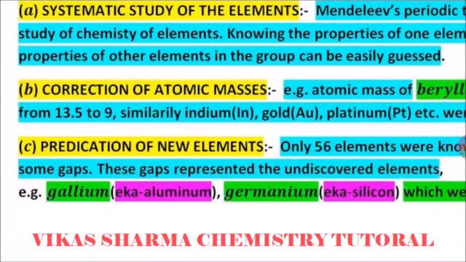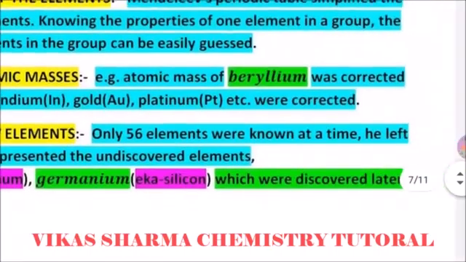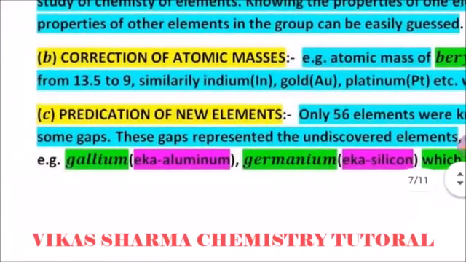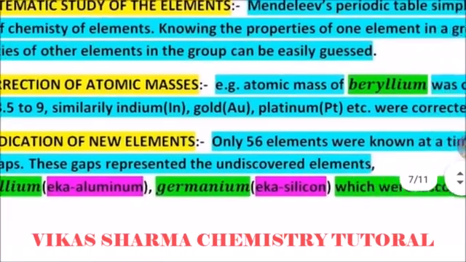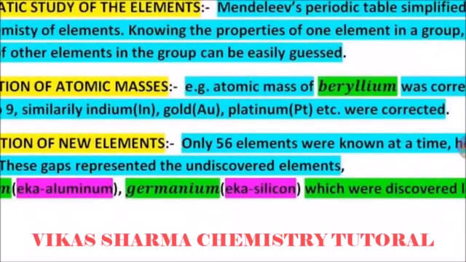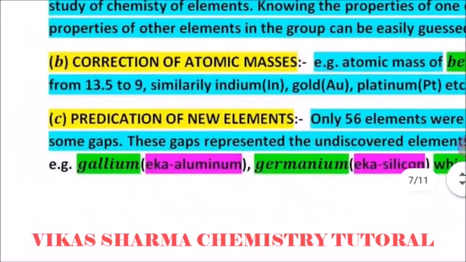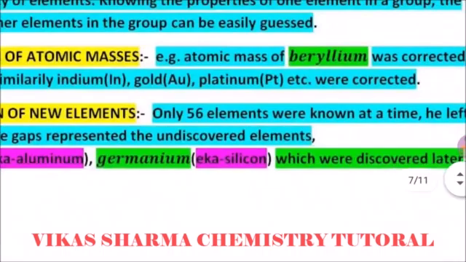Second is the correction of atomic masses. The atomic mass of beryllium was corrected from 13.5 to 9. Similarly, indium, gold and platinum were also corrected by Mendeleev. Third contribution is the prediction of new elements. Only 56 elements were known at that time.